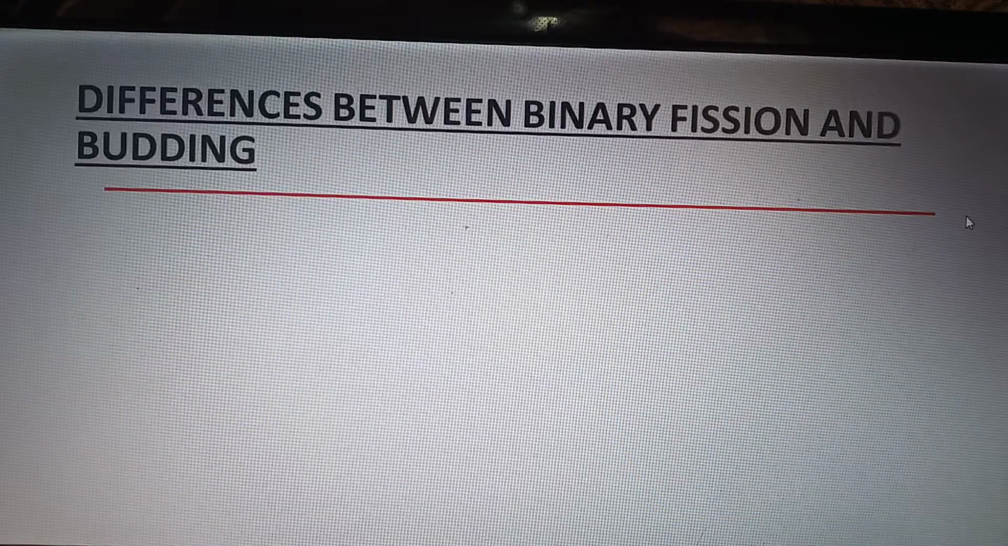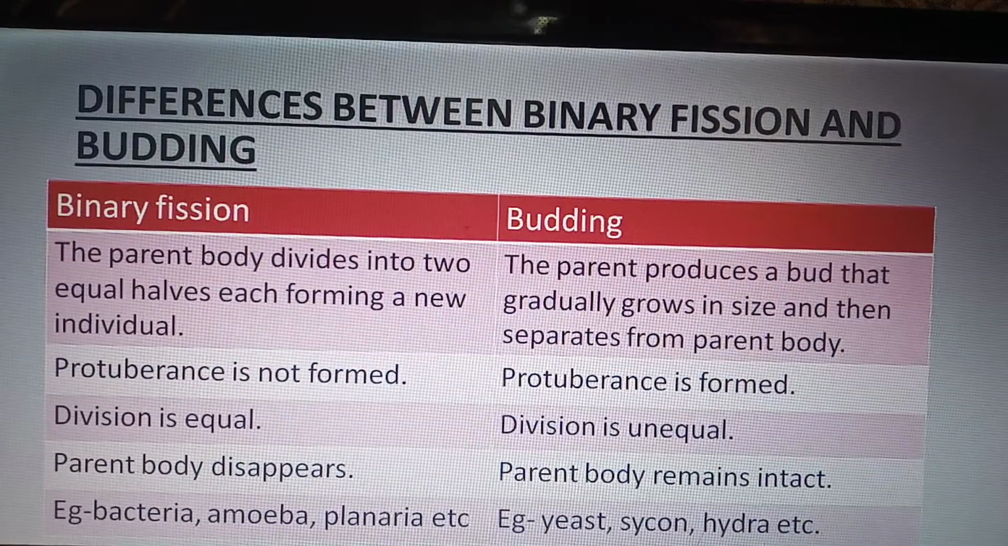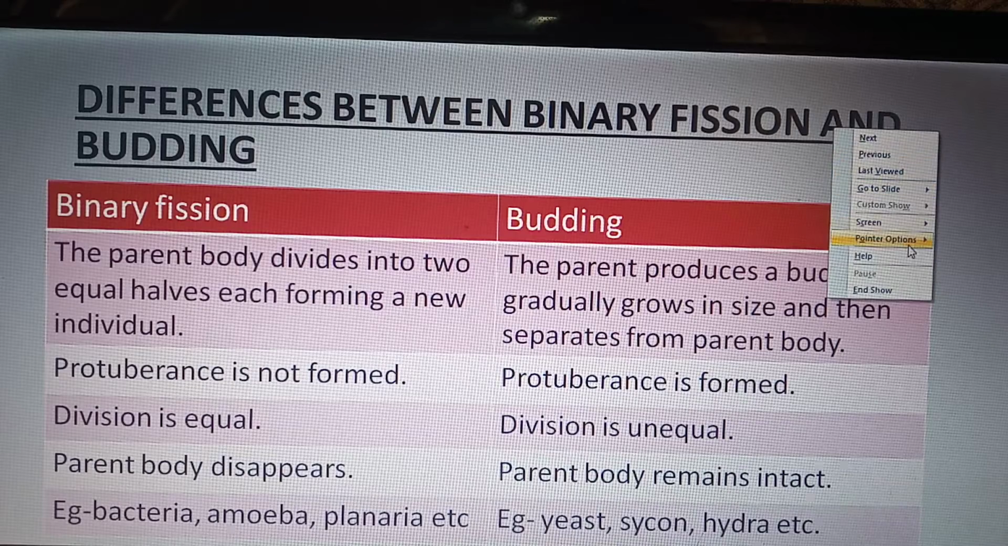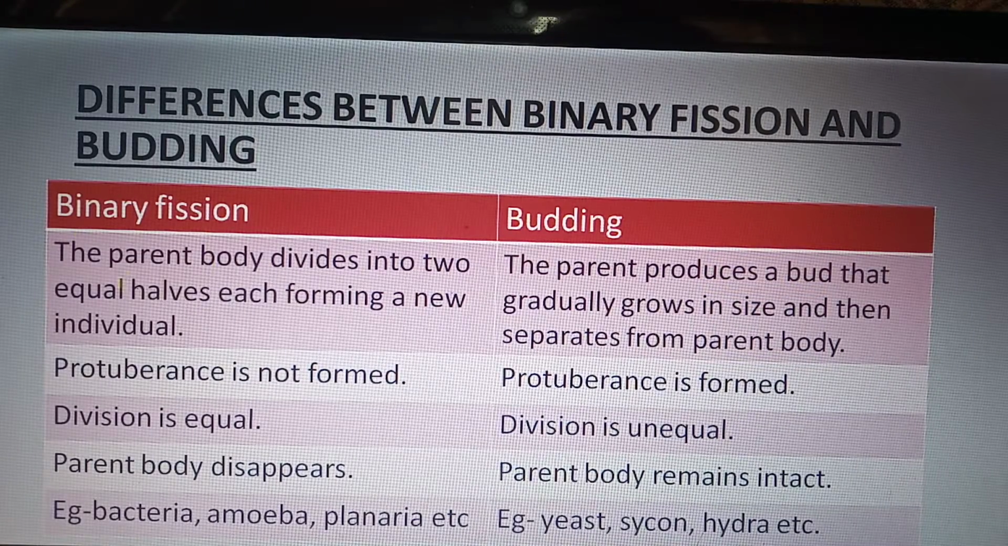So our next topic is the difference between binary fission and budding. It is the last topic for today. In binary fission, the parent body divides into two equal halves, each forming a new individual.